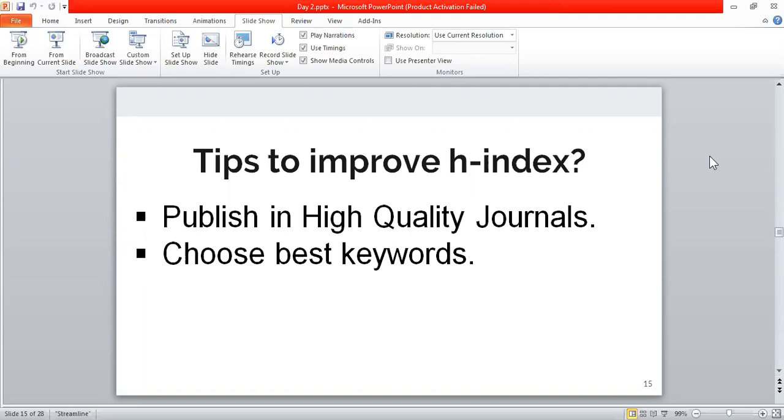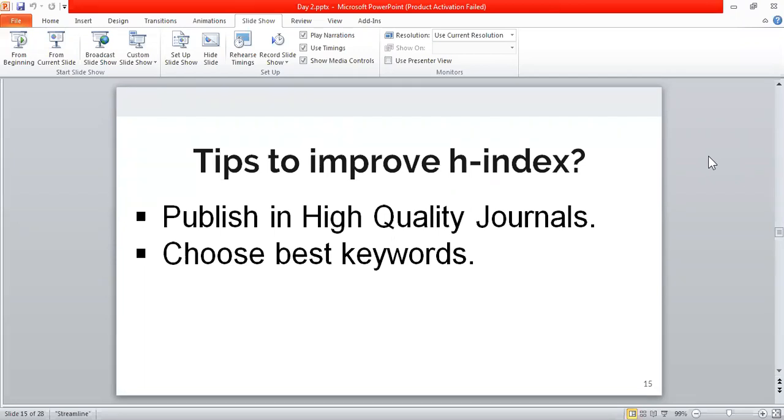and ultimately it will improve your h index. Now, the next thing is to choose the best keywords. How? Whenever your article comes online, it gets included into various databases. Now, when I am going to search for an article, how does that database segregate those things and bring them to me?